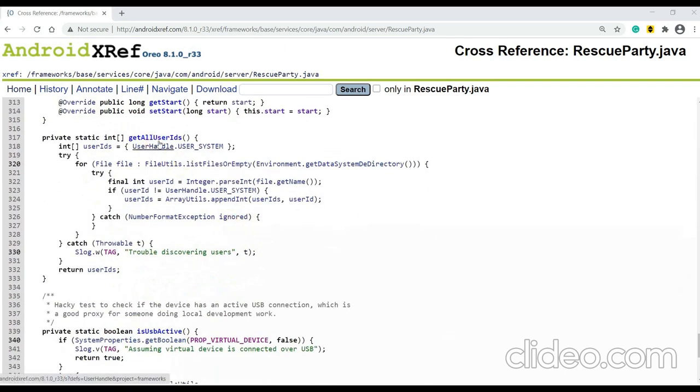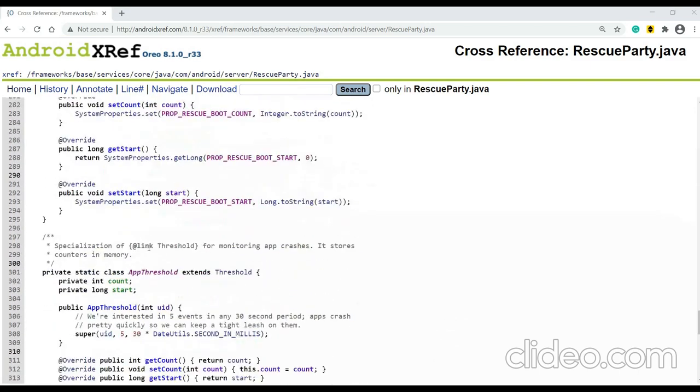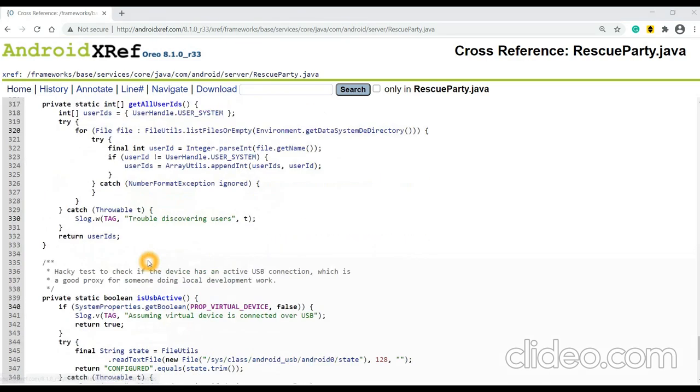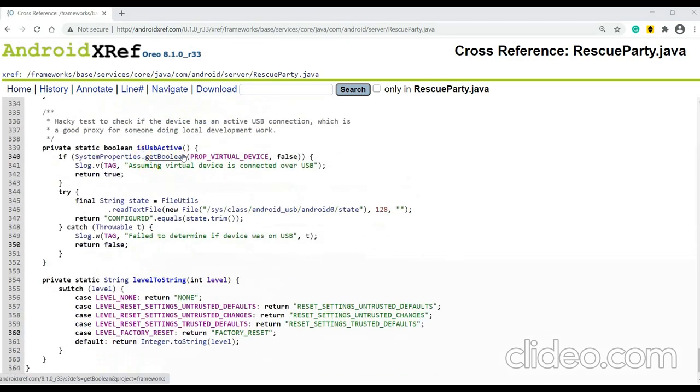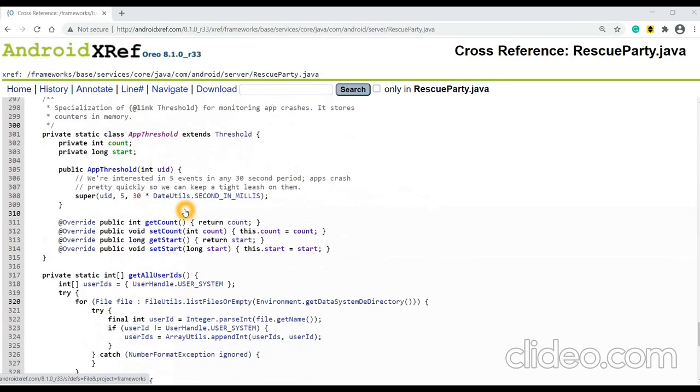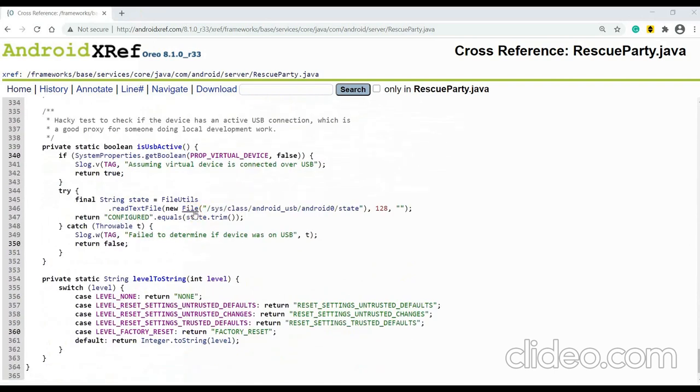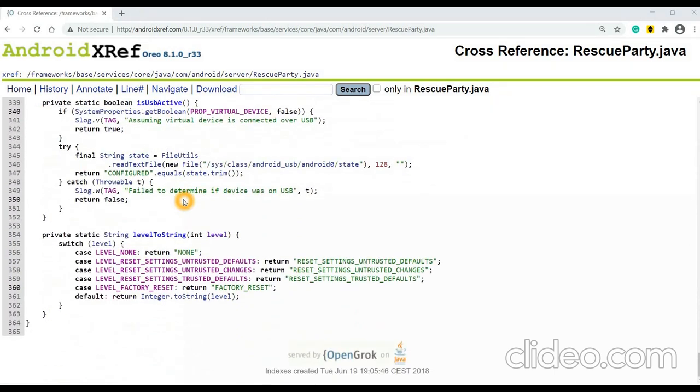So this get all user IDs where I called here, when I call there, the pointer will be landing here. Is USB active? This function was called from the first function is disabled, right? To check if USB is connected. At that time the control will come here.